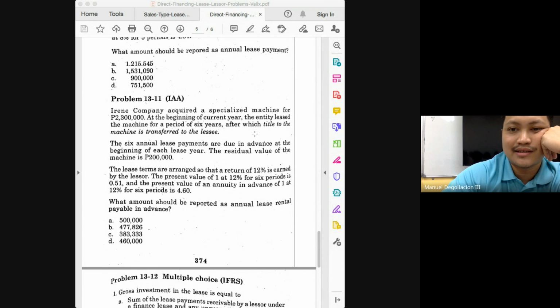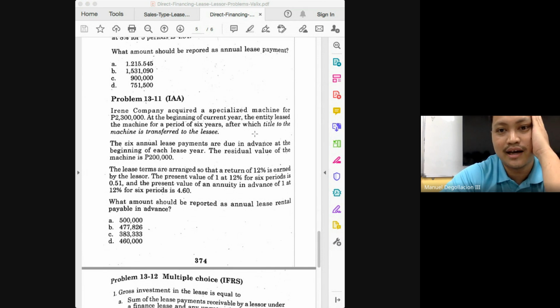In this case, do you think the 2,300,000 includes the present value of the residual value, class? The answer is no, because the residual value will not be part of our receivables.